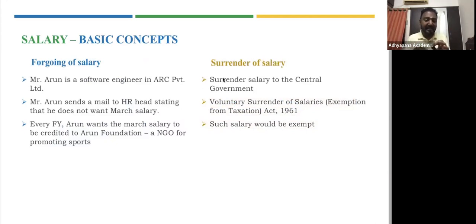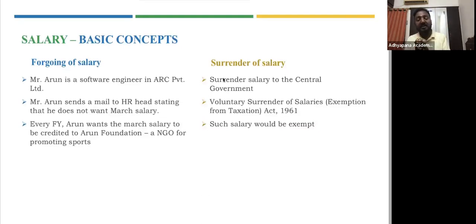It is his salary. He might ask them to pay to someone else, but it is still Arun's salary. So it will be taxable in the hands of Arun, even though he has asked the employer to pay it to someone else. That doesn't matter. It was due to you, you have asked to pay it to someone else, that doesn't matter. So foregoing of salary is still salary.